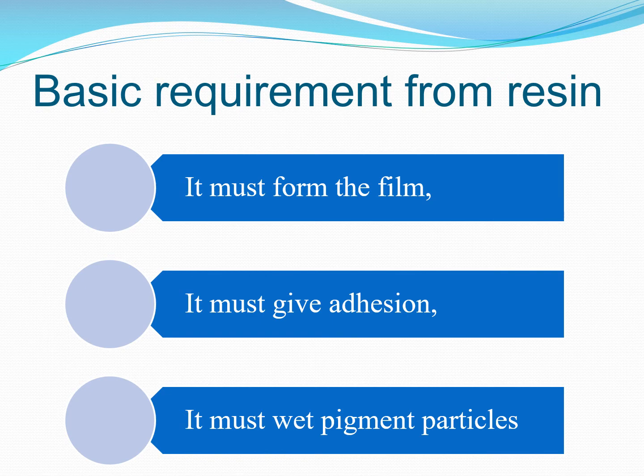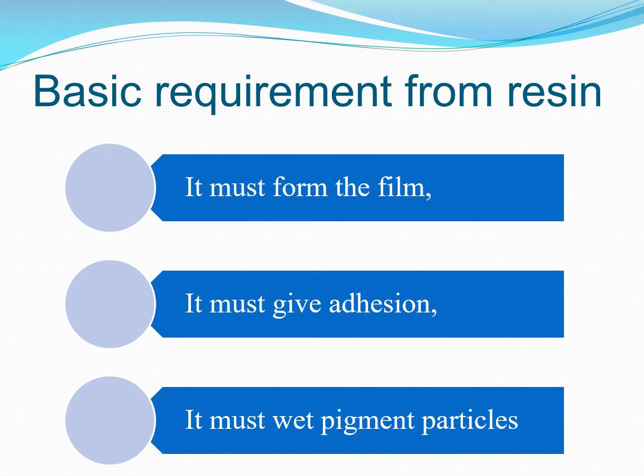Now see the basic requirements of any resin. The first requirement of any material that can be used as a resin is that it must form the film over the substrate. Must form the film. The material which is unable to form a film cannot be used in coating preparation, right? It must give adhesion.